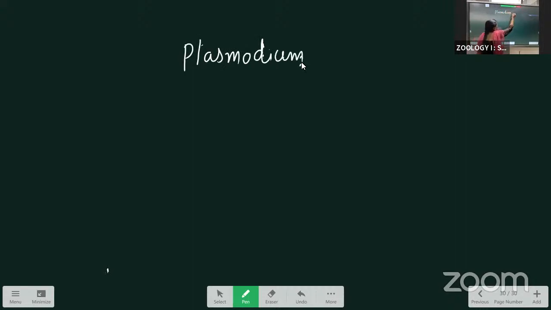Last class we discussed the Plasmodium life cycle in the man phase. Today we are going to discuss the mosquito phase, also called the Ross cycle. Here, Plasmodium life cycle in mosquito.